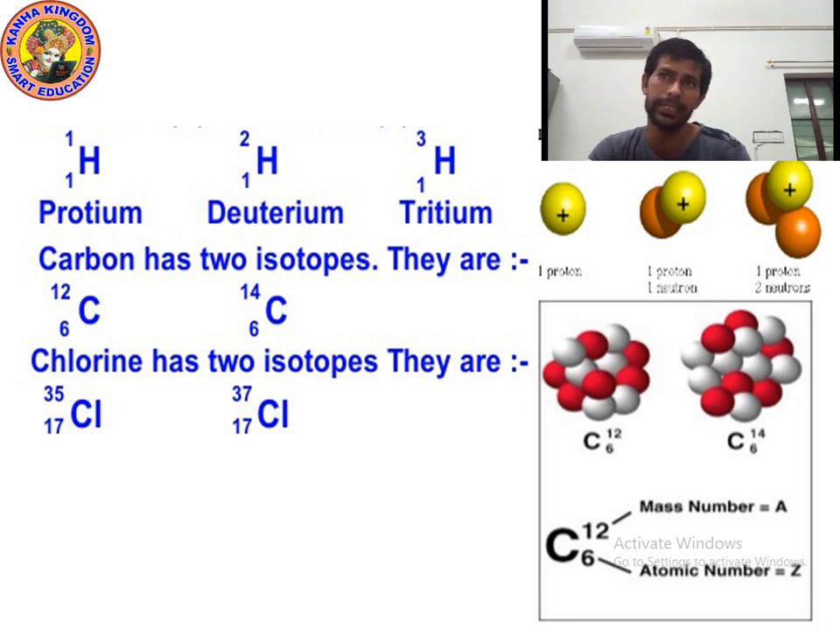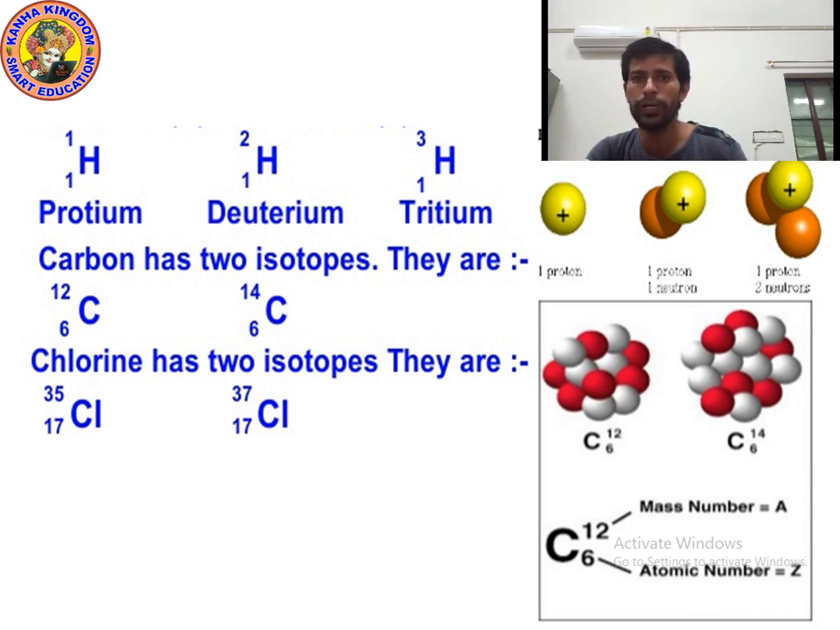Protium, deuterium and tritium. So can you tell me the mass number of the first carbon isotope? 12. And what is the atomic number? 6. And for the second carbon, 14 is the mass number and 6 is the atomic number.